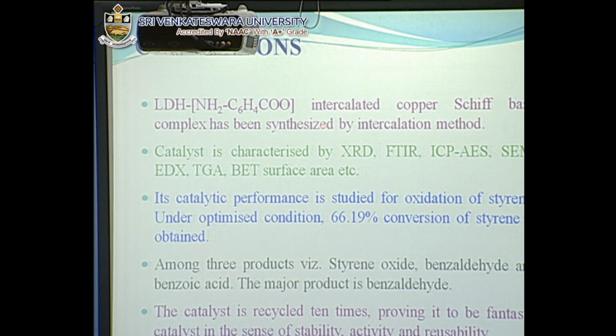Now, conclusions. LDH intercalated copper Schiff base complex has been synthesized by the intercalation method. It is characterized by XRD, FTIR, ICP-AES, SEM, EDX, BET surface area, etc. Its catalytic performance has been studied for the oxidation of styrene, in which 66.19% conversion is obtained. Three products are obtained, which are styrene oxide, benzaldehyde, and benzoic acid, in which benzaldehyde is the major product.